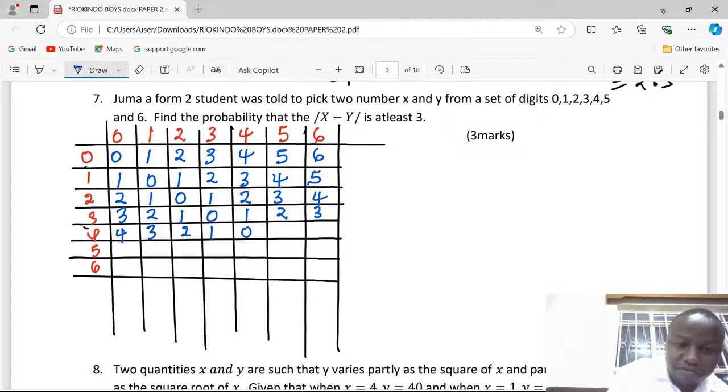4 and 4, difference of 3. 5 and 4, 1. 6 and 4, 2. So those are the differences. And we just continue. 0 and 5, the difference will be 5.